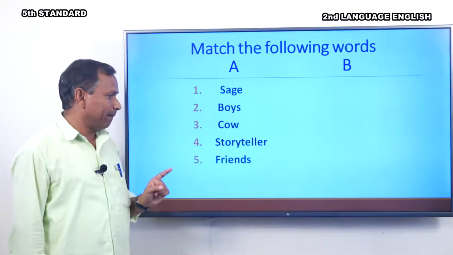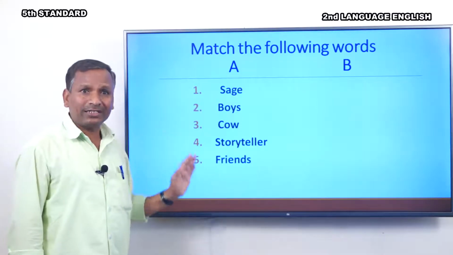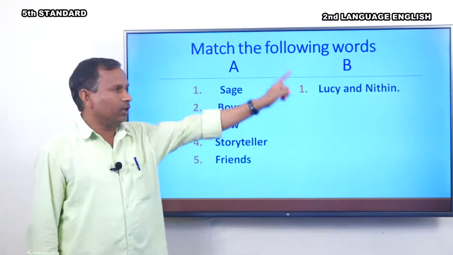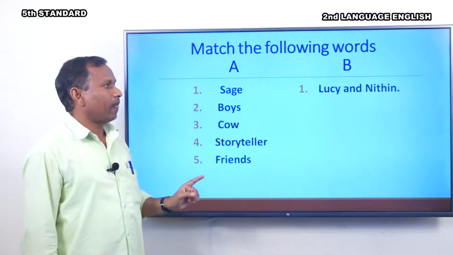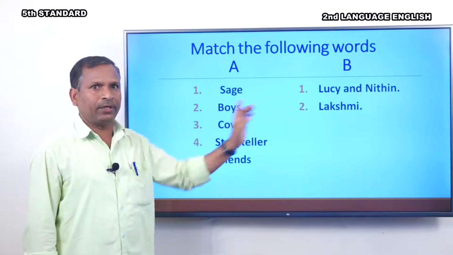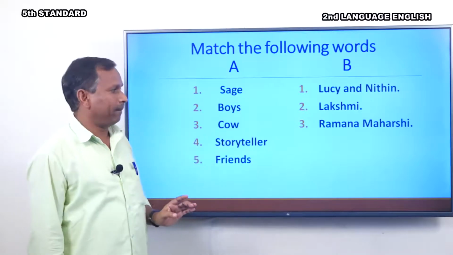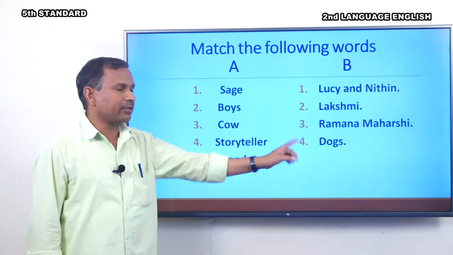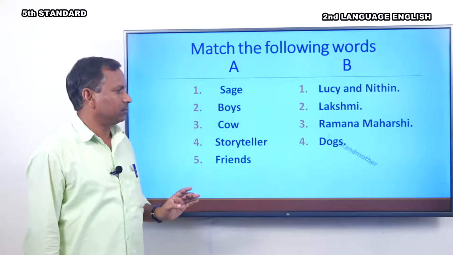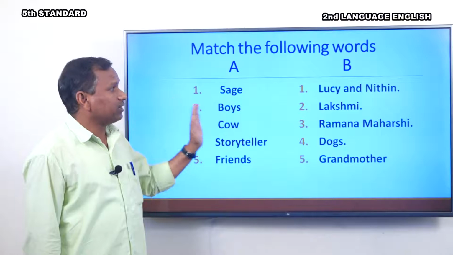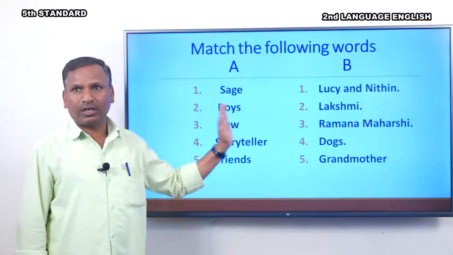Fifth one is friends. Here in the B column: Lucy and Nitin, Lakshmi, Ramana Maharshi, dogs, grandmother. So you have to match the following words.